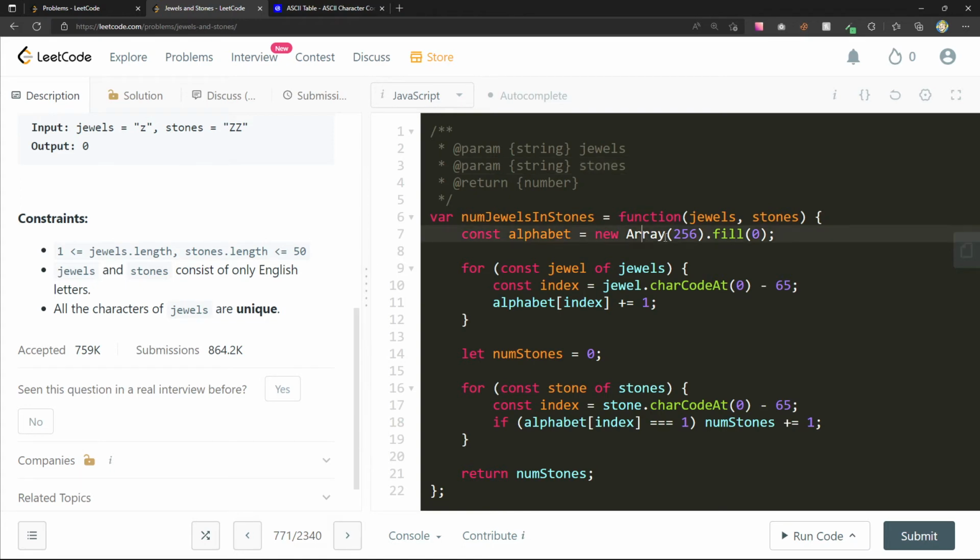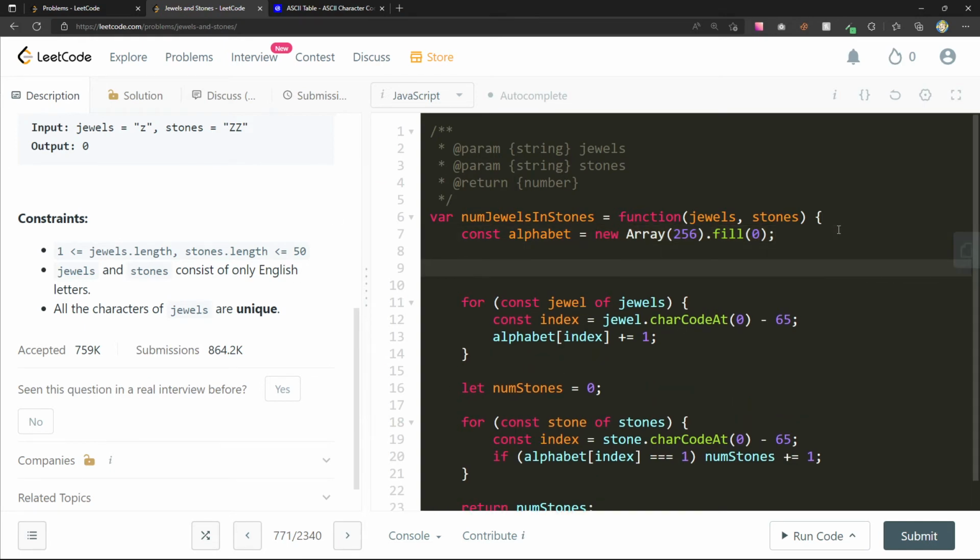You can make something like this, a static storage that's easy to optimize. We already know exactly how much space we're going to need. We create all that space, and we can get to these indices really quickly. So this dominates space-wise. It's really just O of 256 for our space complexity, which translates to O of 1.